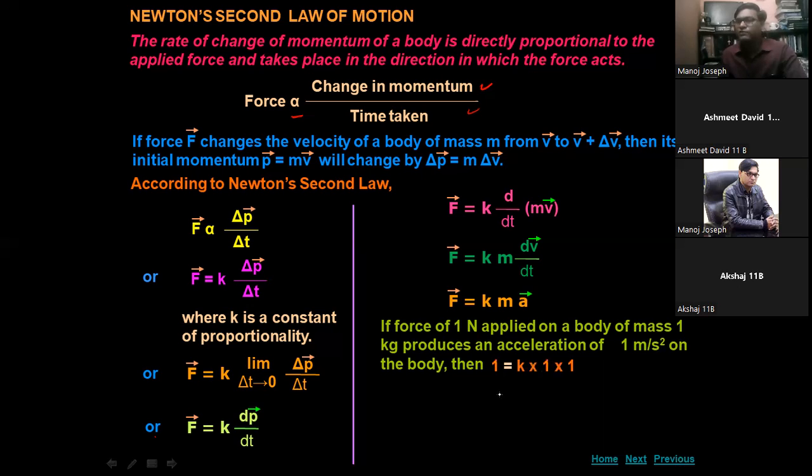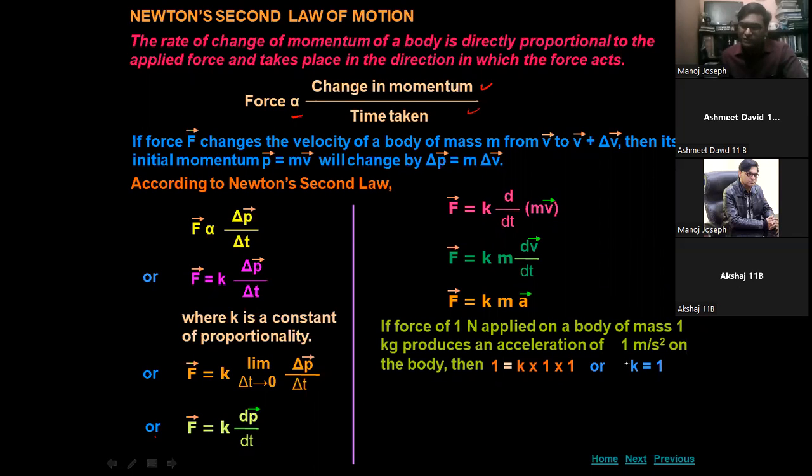So it will be 1 is equal to K into 1 into 1. So here the value of K is 1. So we have derived the value of K. Whenever a force of 1 Newton acts over a body of 1 kg and accelerates it in its own direction by 1 meter per second square, then we get the value of this proportionality constant K as 1.